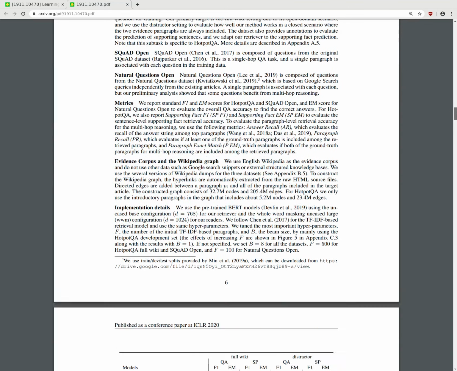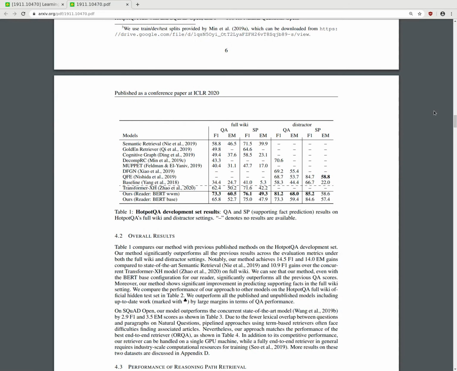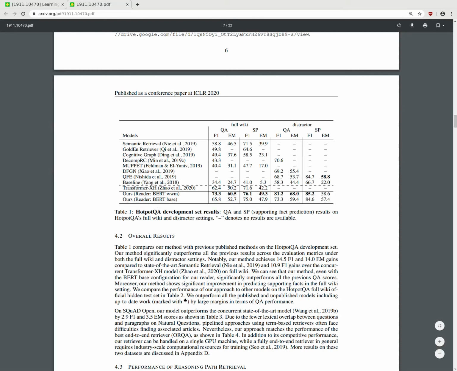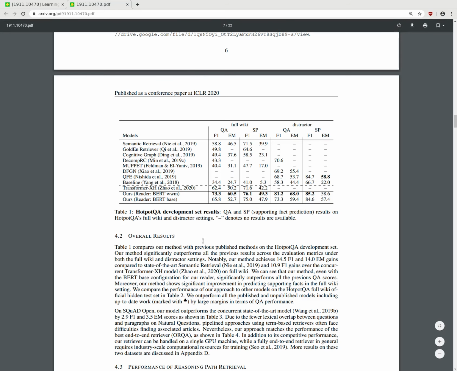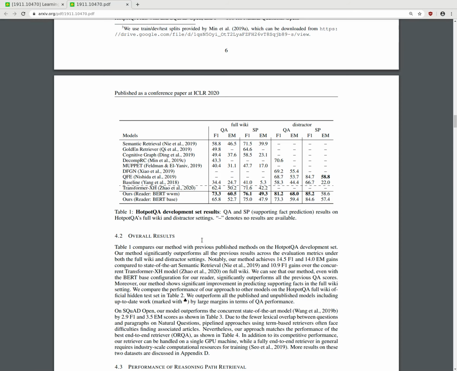Okay, HotpotQA. HotpotQA development set results: QA and SP, supporting fact prediction results on HotpotQA full wiki and distractor settings. So their reader gets a QA F1 score of 73. That's much better than Transformer-XH. I mean, from 62 to 73, it's quite a huge jump. And in the EM metric on QA, it goes from 50 to 60, which seems quite a large jump.